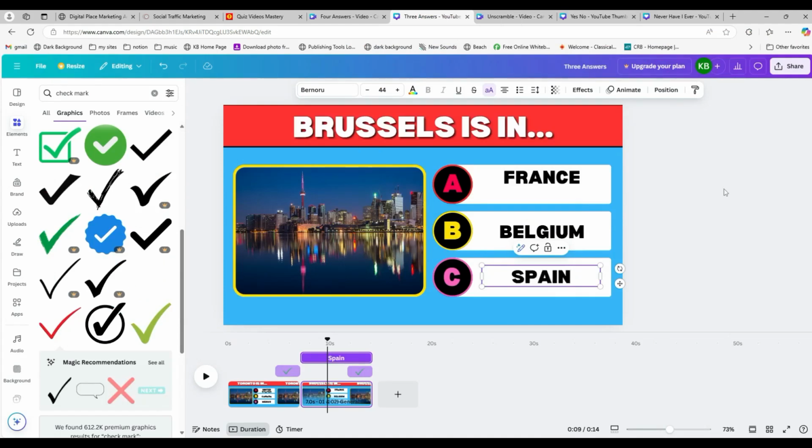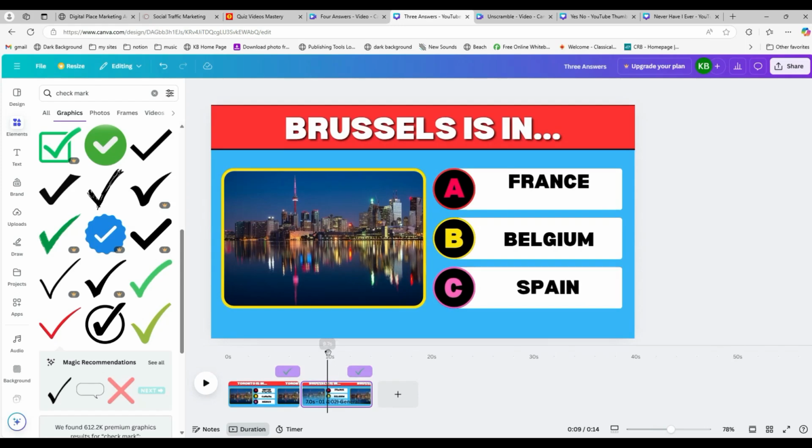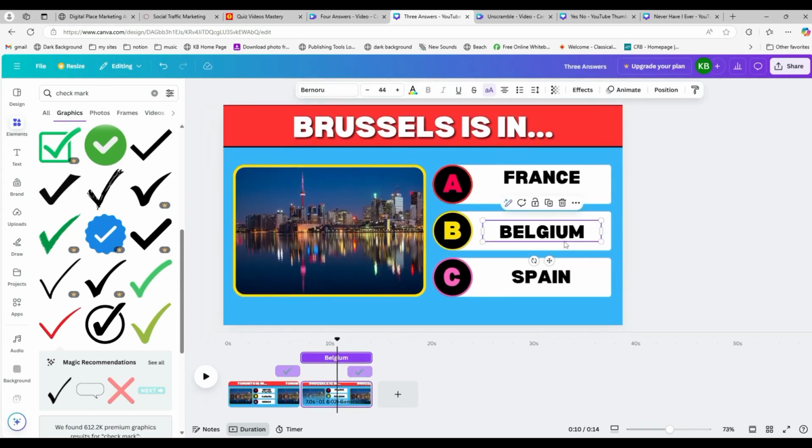And again, the check mark in this case is going to appear in the same place as I move this over. But I should do this just so you really get the idea of what I'm getting at here. I'm going to take out Spain, and I'm going to write Belgium in there and change this one to Spain. So Belgium is the correct answer.